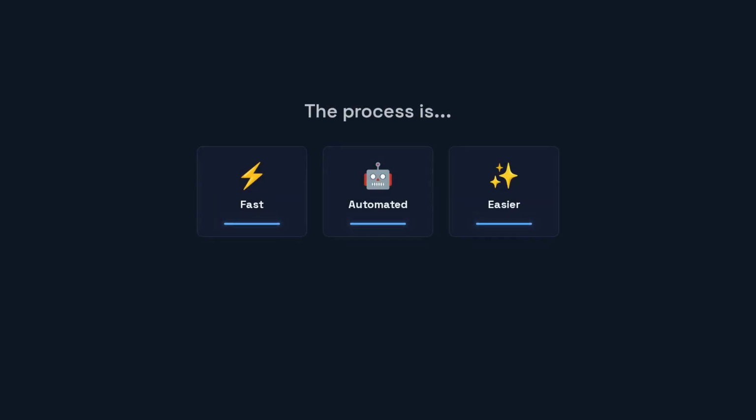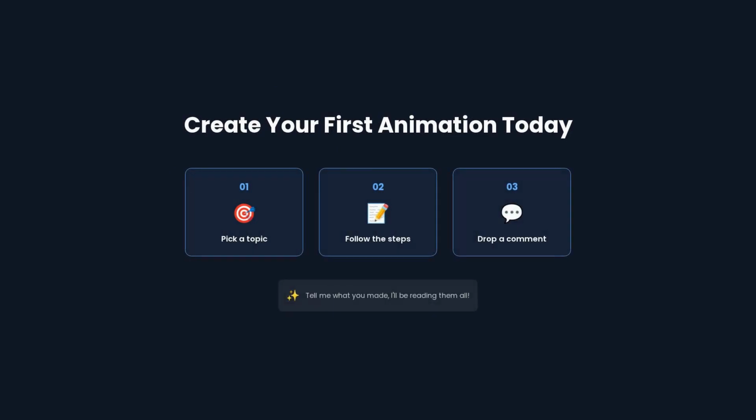So there you have it. You just learned how to turn text into professional 3D animations using OpenArt, ChatGPT, ElevenLabs, and CapCut. The process is fast, automated, and easier than you think. Now go create your first animation today.